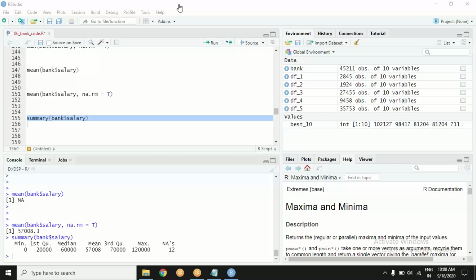Yeah, Nikhil, there are 12 people that I can see. I want to fetch the data. I want to create a new data frame where there are records of only those people whose salary is missing. That's what I mean.